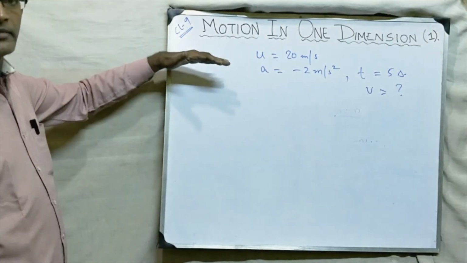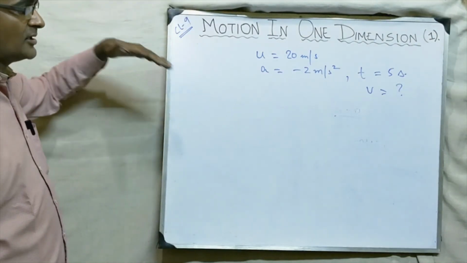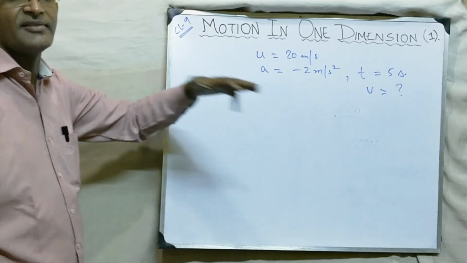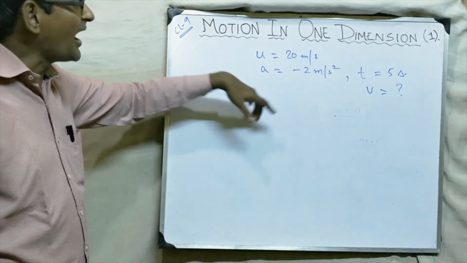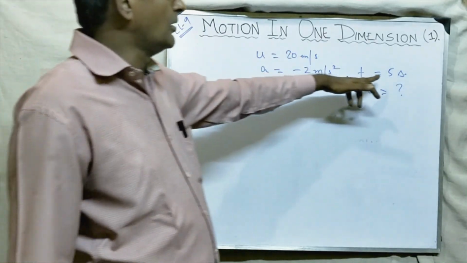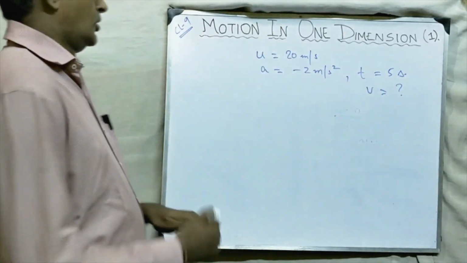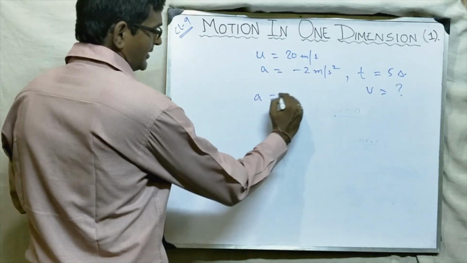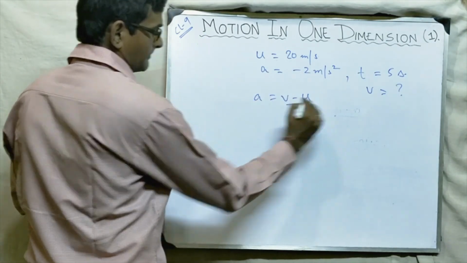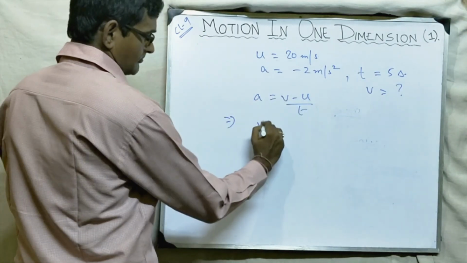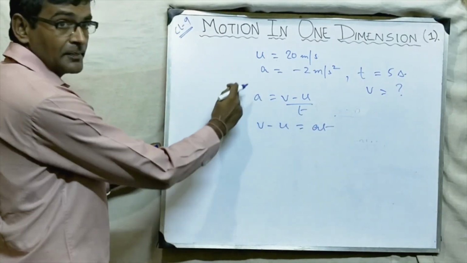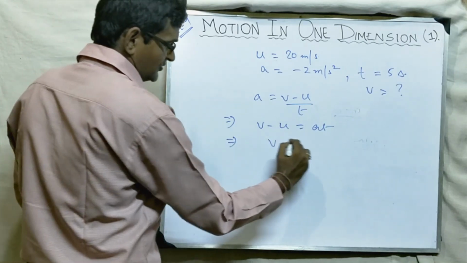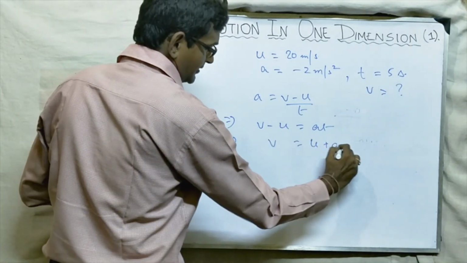Let me explain. The car was moving. Suddenly brakes were applied and the speed started decreasing, and the car started retarding at this rate. After 5 seconds, what will be the velocity? We have derived the formula a equal to v minus u by t. So v minus u is equal to at, cross multiply, or v is equal to u plus at.